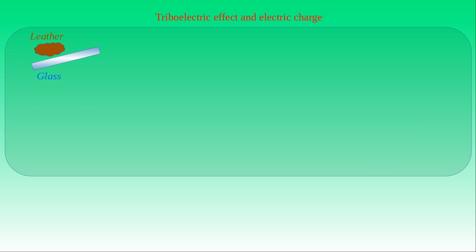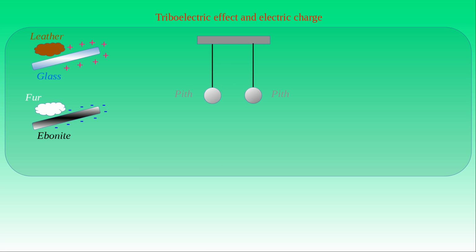Actually, we can check whether the rubbing of bodies is really needed for the separation of charge in them. Let us rub a glass rod with leather and an ebonite rod with fur or wool. Then the glass rod attains positive charge and the ebonite rod attains negative charge, which are represented with the red positive signs and the blue negative signs respectively. If we have two pith balls suspended through strings, we can touch one of them with the charged glass rod and the other one with the charged ebonite rod.